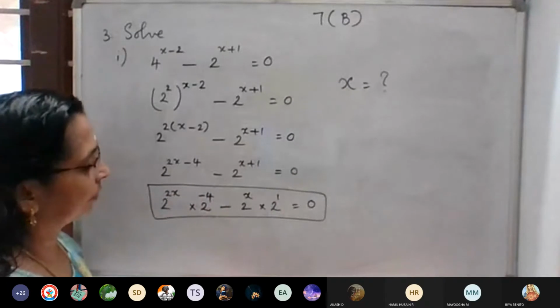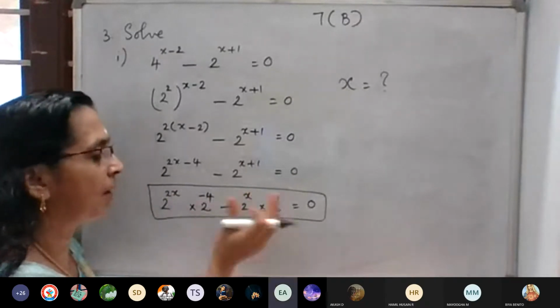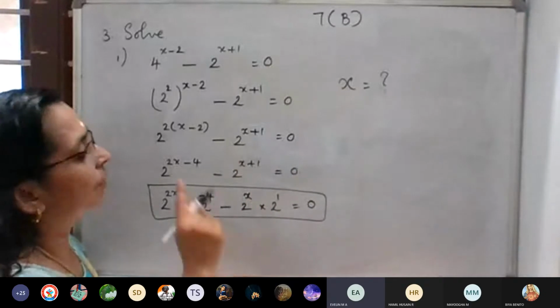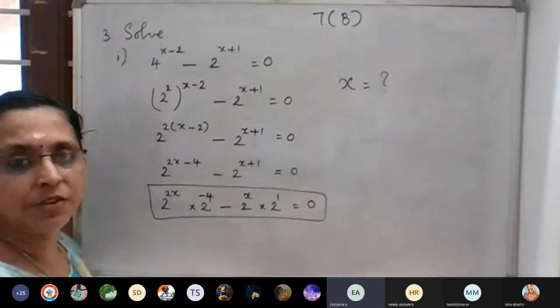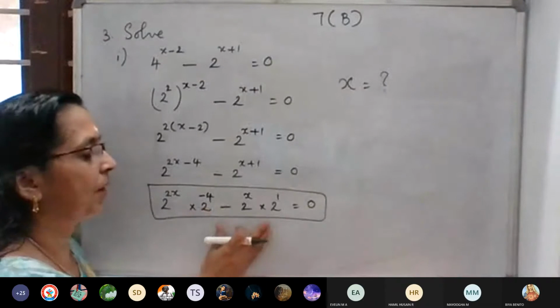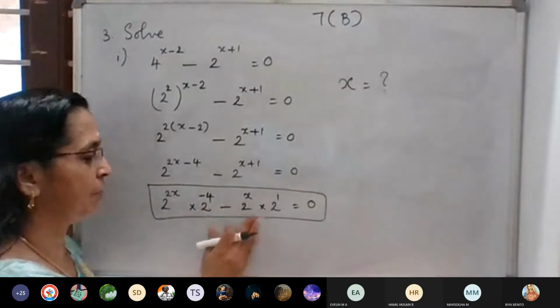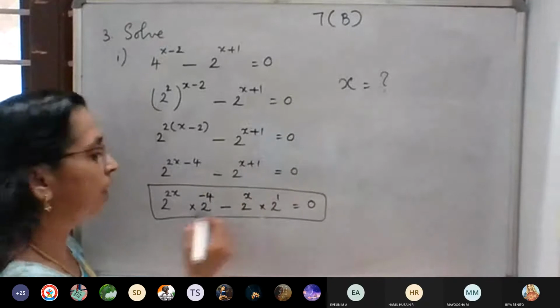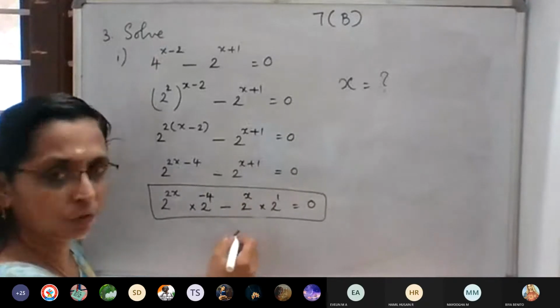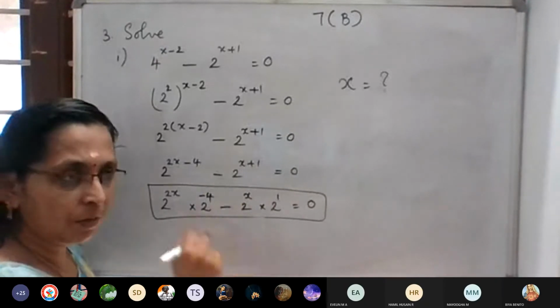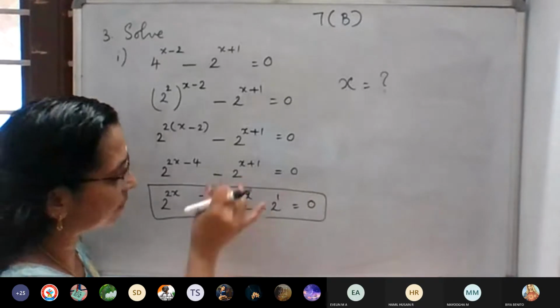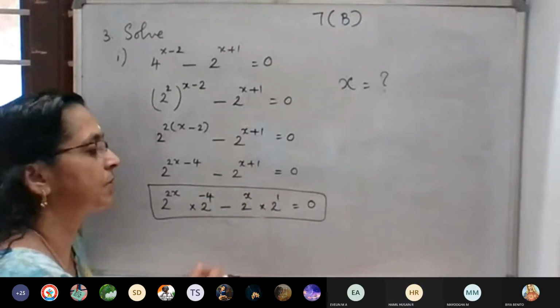From this we are going to take common. Instead of this complication, we can avoid this type of complication, and we want to find the value of x only. Here we want to take 2 raised to x common. Then there is no need of doing all those things. So instead of this step, any other simple steps.